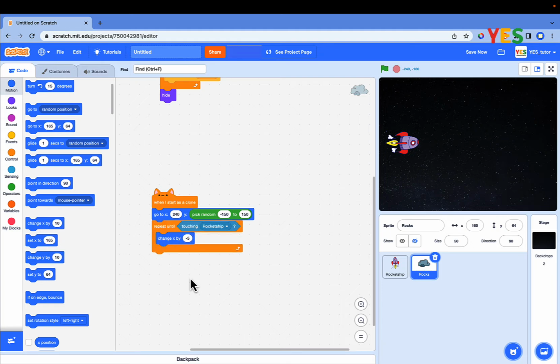Click on the green flag. Now rocks are coming toward the rocket ship, but rocks are stuck at the left edge of the stage and should go back to the right edge once they touch the left edge of the stage.